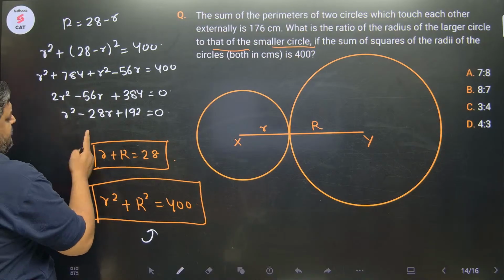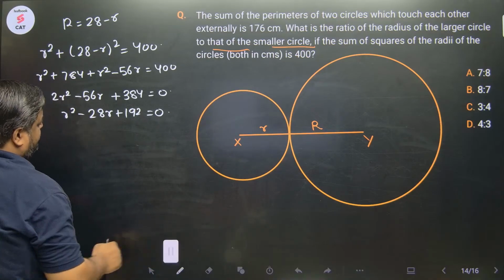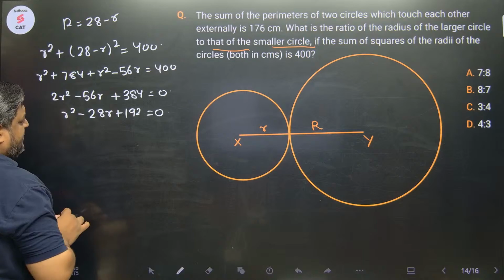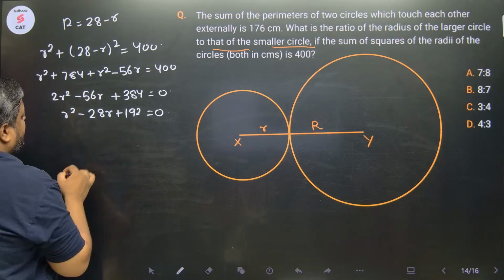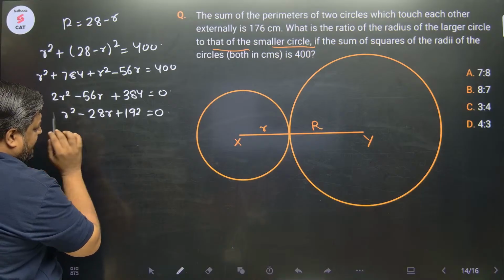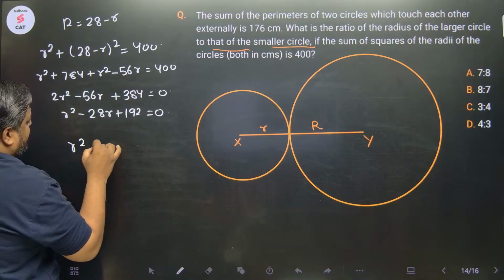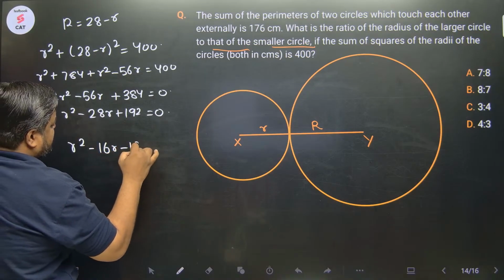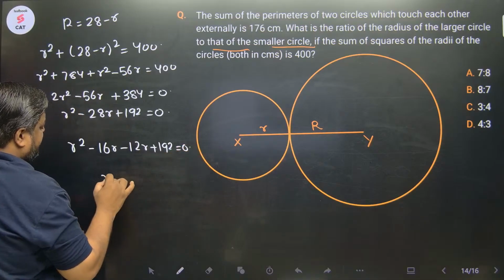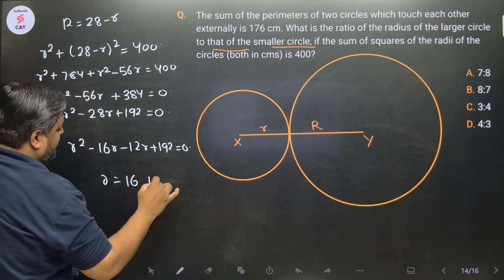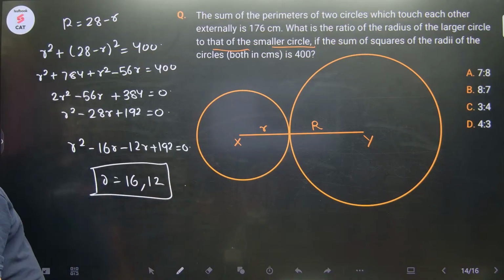I'll take this out. You can always go back and watch the solution. Equate this. You have to find the value of r. Product 192 कब होगा? Sum 28 and product 192 is 16 into 12. So this is r square minus 16r minus 12r plus 192 equals 0. This gives me r as 16 and 12.